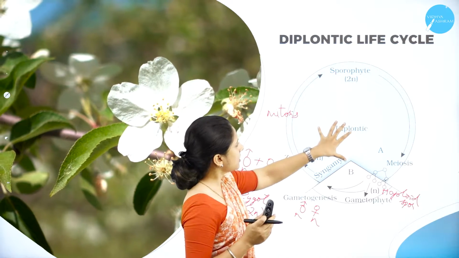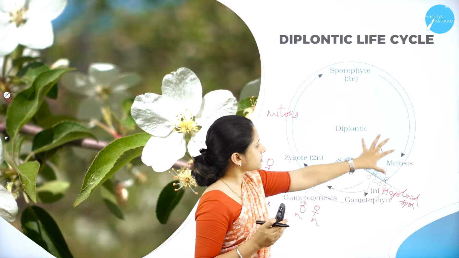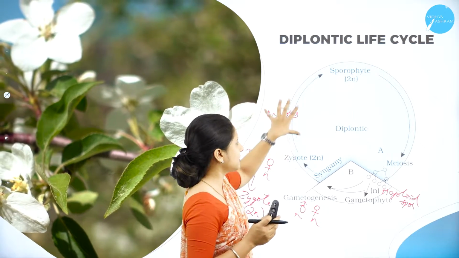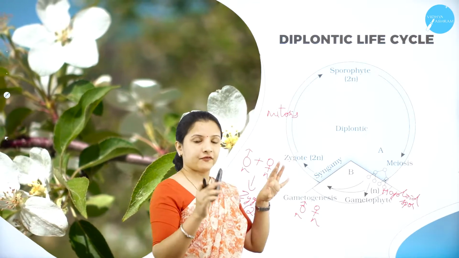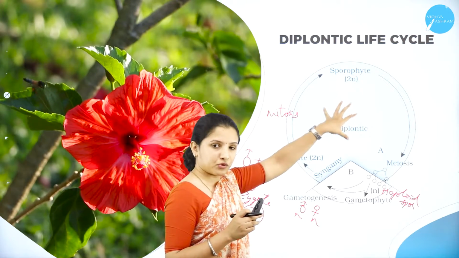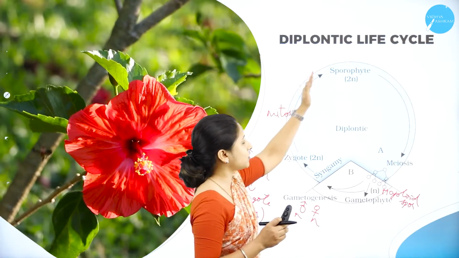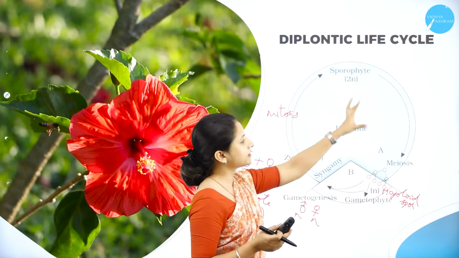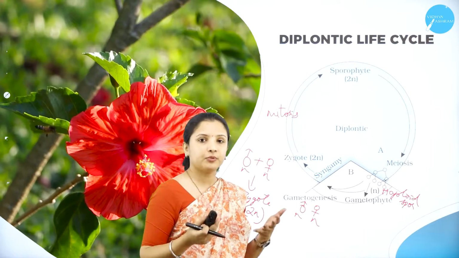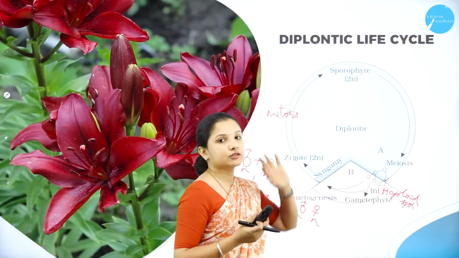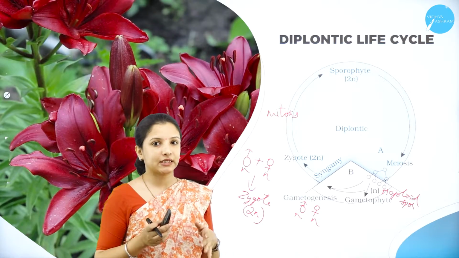As you can see here, the major portion is occupied by the sporophytic generation. This is a slow and vast phase. Since the major portion is occupied by the sporophytic generation, wherein mitosis or equational division is involved, all the cells are diploid, or 2N, in nature. That is why it is called the diplontic life cycle.